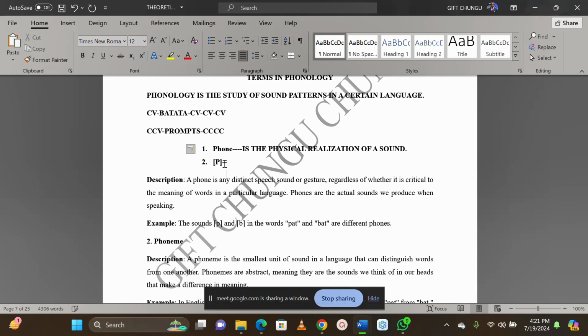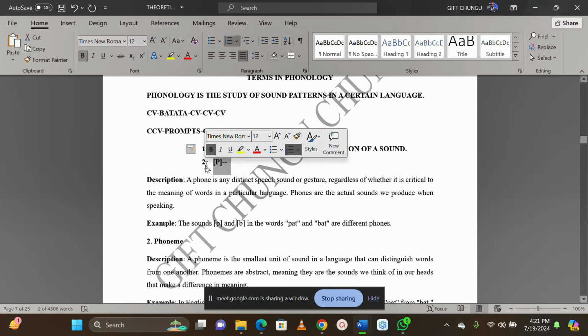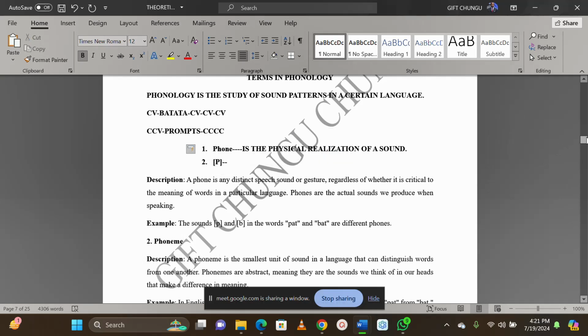And then a phone is written like this. Remember, I've highlighted. It is written like that. Don't forget. That is how a phone is written: a physical realization of a what? Of a sound. Yes.